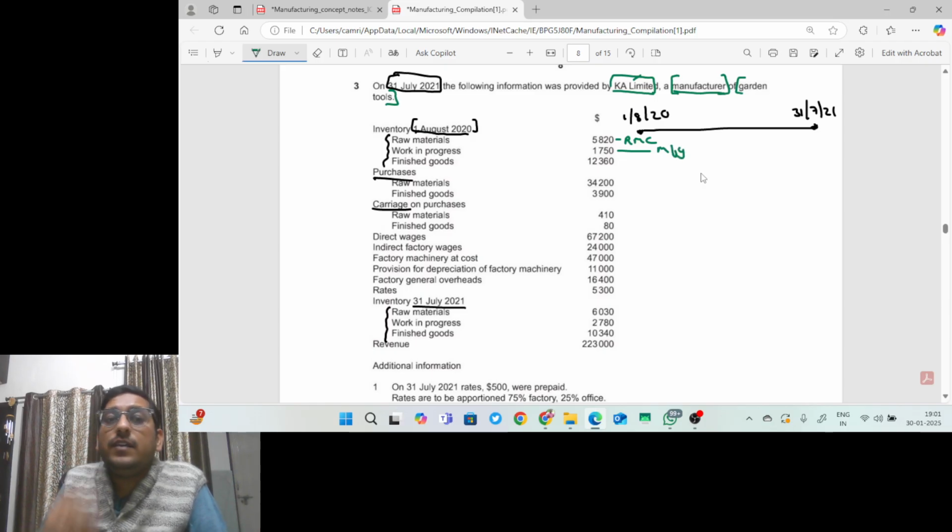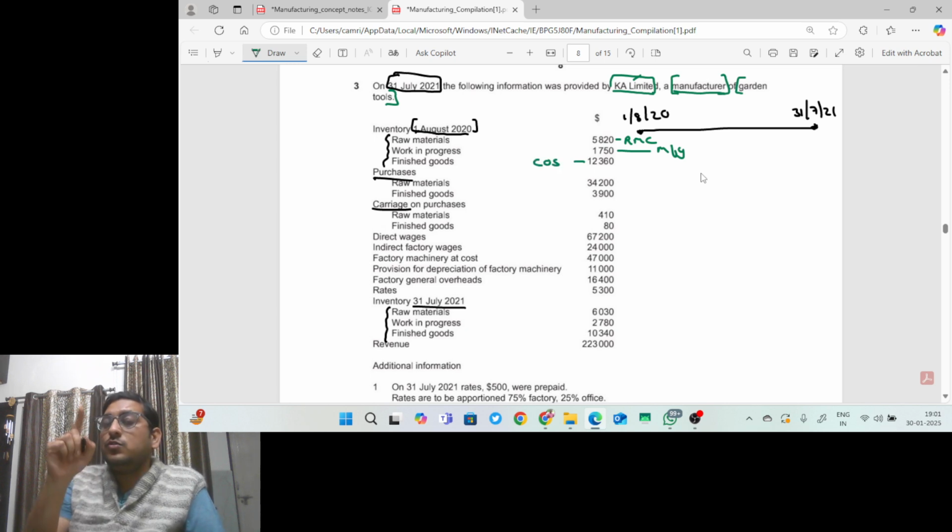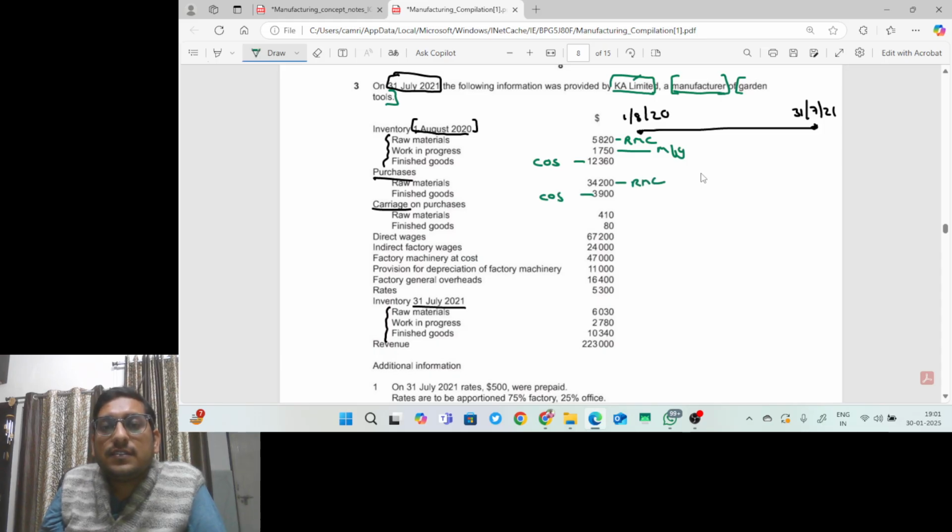Finished goods, opening inventory of finished goods will go to cost of sales, right? Because only raw material and WIP will go to the manufacturing account. Finished goods is a part of opening inventory of finished goods, that is cost of sales. Purchase of raw material is a part of raw material consumed. Finished goods, can I say it is a part of cost of sales? Guys, are you getting the point or not? So we are going strictly as per format. Now, if you do tagging like this, it will be very easy for you in the examination.